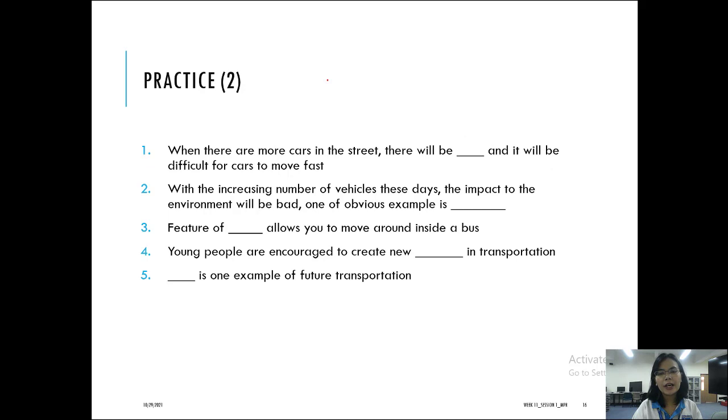And here is the other example. For this exercise, I want you to go back again to the vocabulary list that we had previously, and some of the words over there can be used for this practice too. Okay, so the options for this practice are from the vocabulary list we had previously.